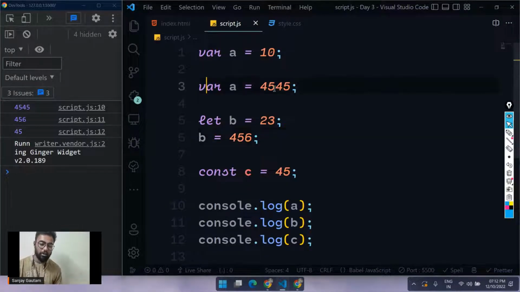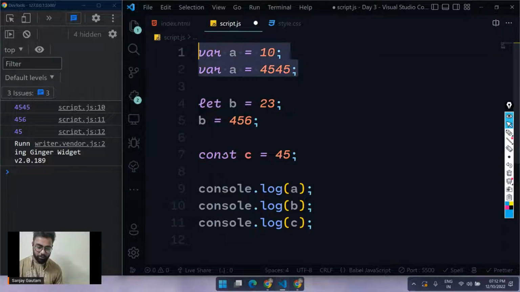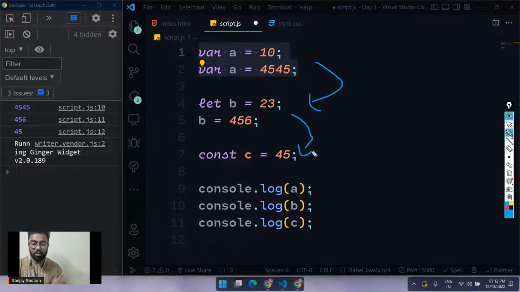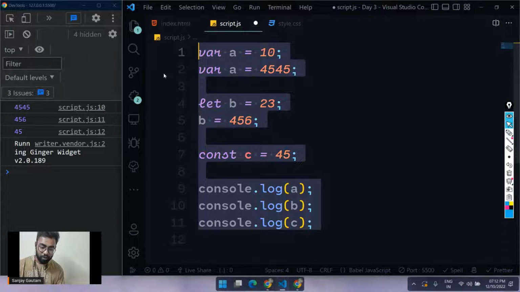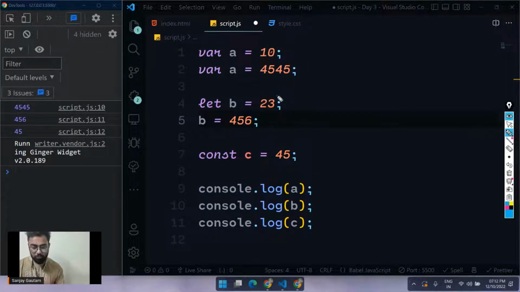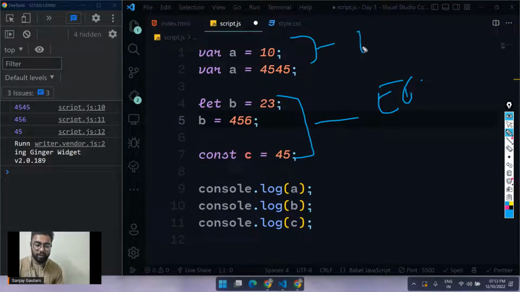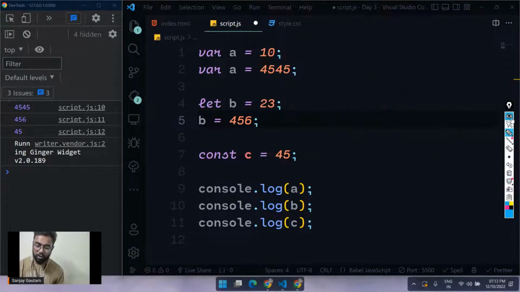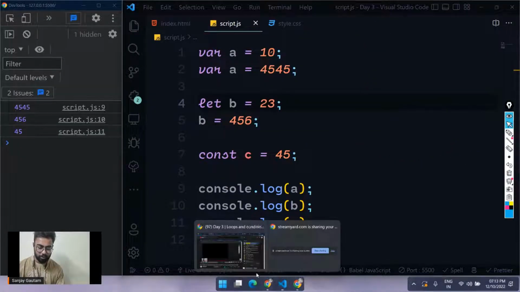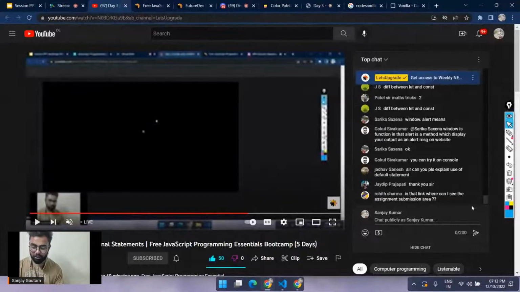And in the case of var, you can basically redeclare your variable with the same name. In the case of let, you cannot do this. And in the case of const, you cannot even change the value. So that's let, const, and var. By the way, let and const are the latest version, ES6, and var is ES5, the older way of creating a variable. This one is the latest way of creating a variable. Okay, I hope this is clear to you.